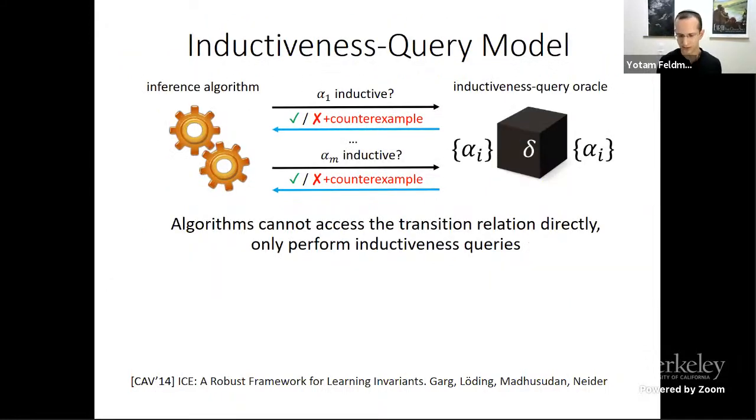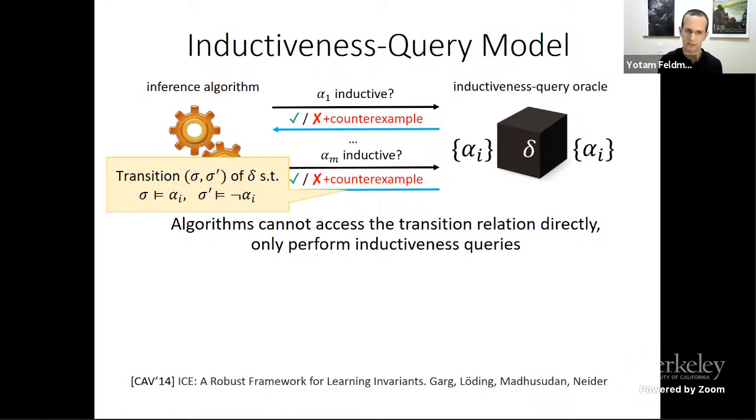So one thing the oracle can do is, given a candidate invariant, return whether it's indeed an inductive invariant or that it is not, and return a counterexample. And here counterexamples are counterexamples to induction. That is, they are a transition from a state that satisfies the candidate the algorithm proposed to a state that doesn't.